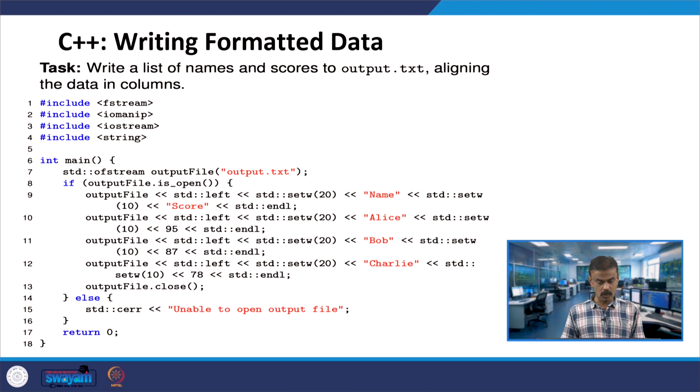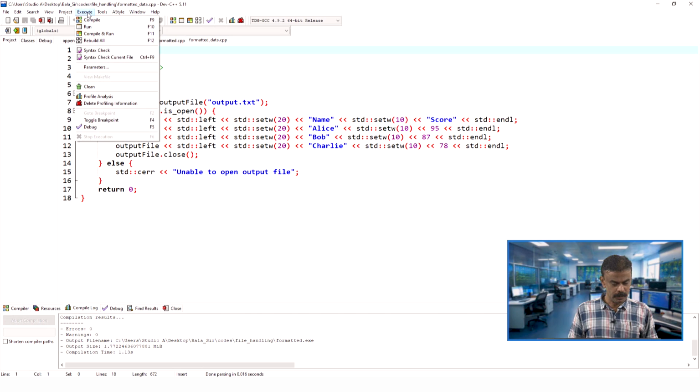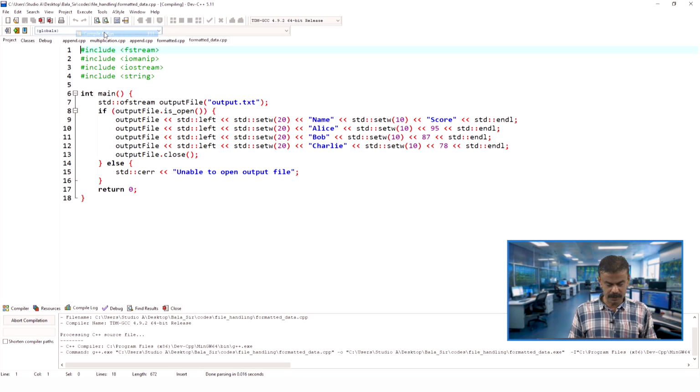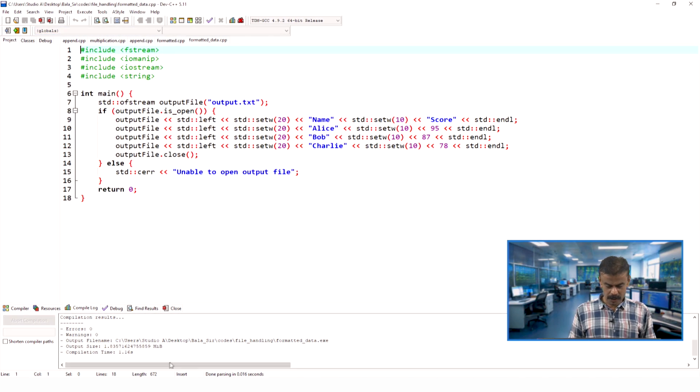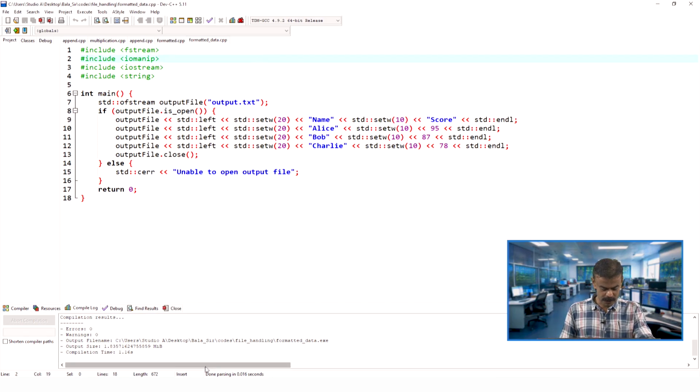When we run the code, we will quickly go into the console. So here you go. This is the program that I already explained. Suppose we run the code, let us see what output we are getting. It is successfully running, and when you look at output.txt we are getting this. The name setw is 20 characters. You can now change it, put it 15, put it 25, so that you can play and then see the output.